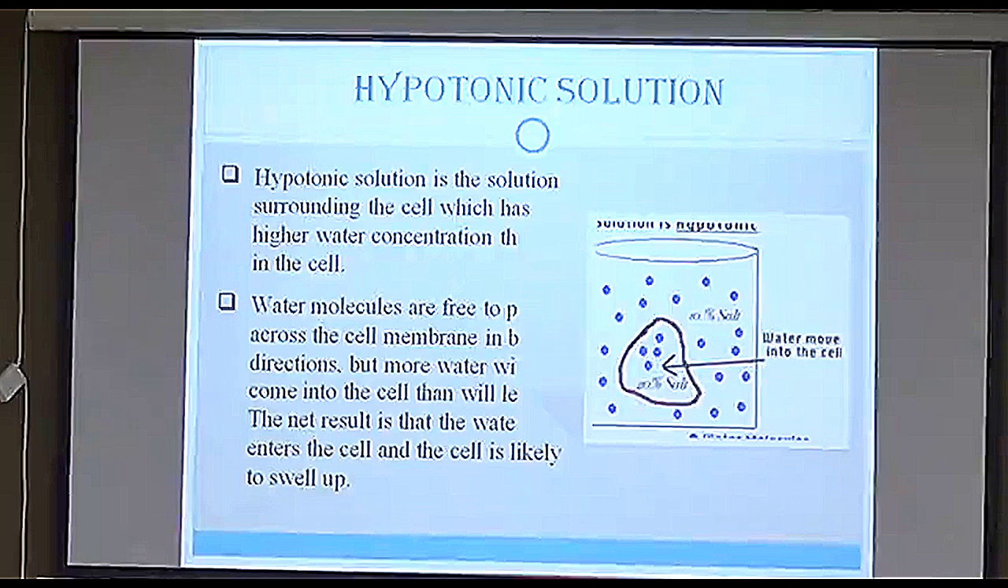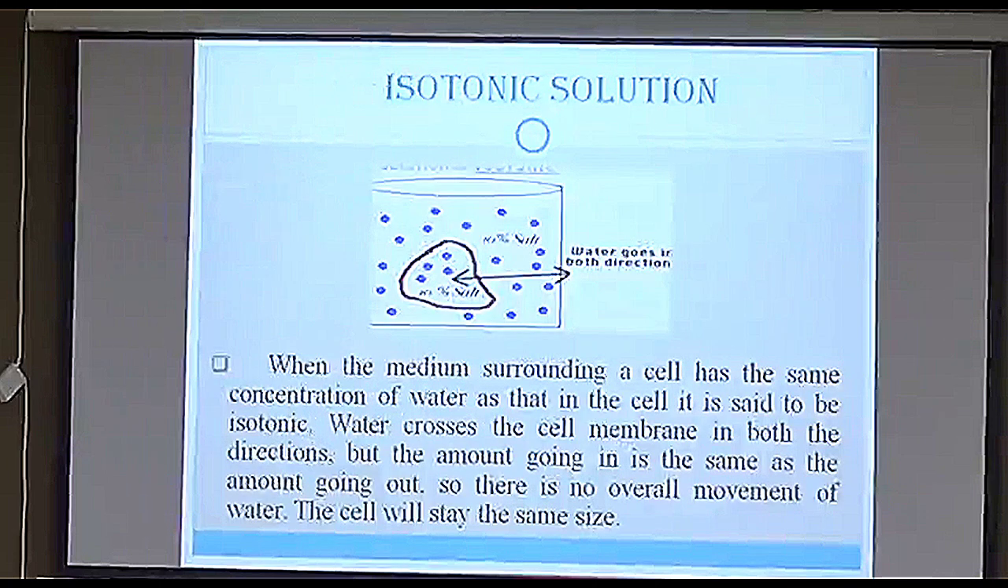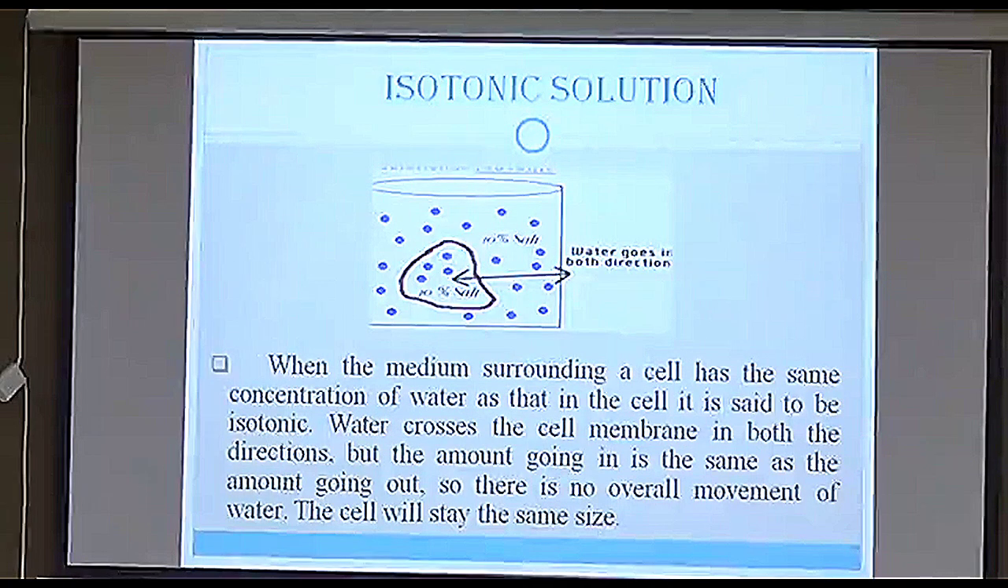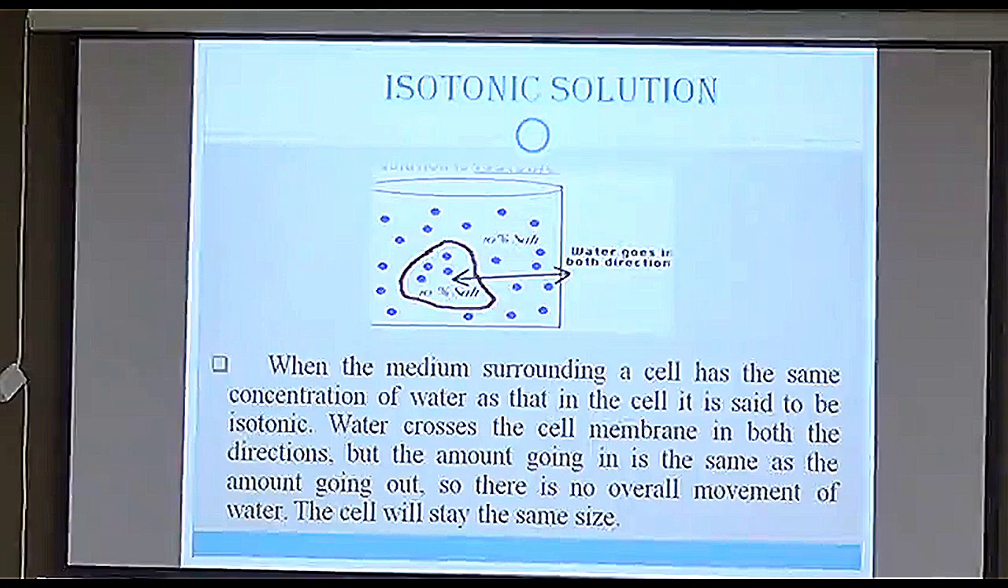Fine. Second is iso. Isotonic means equal. Equal means the concentration of water inside the cell as well as the surrounding medium are the same. So there will be no net movement. The water goes in both directions and there will not be any high movement of water.